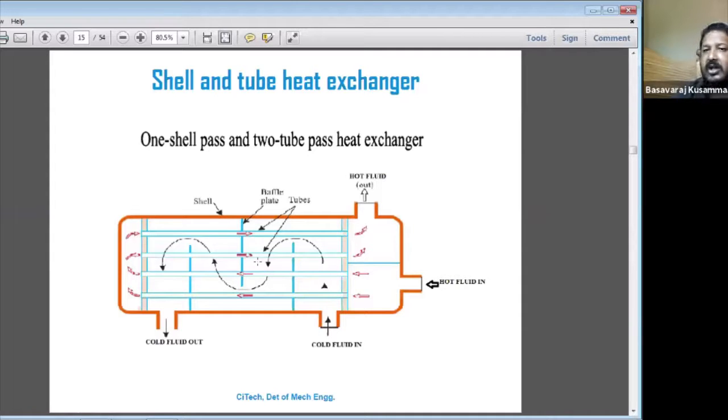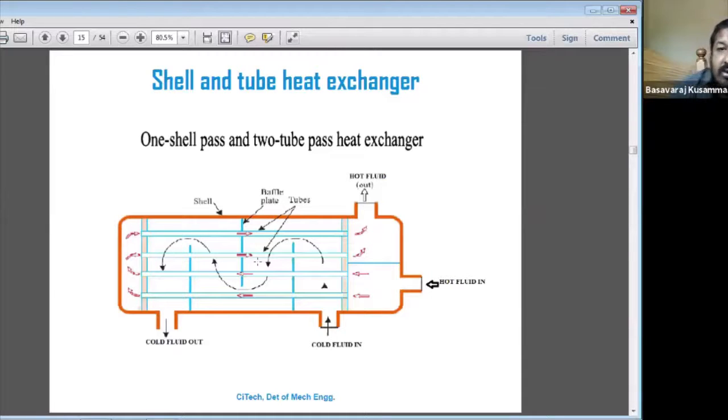So in the Bunsen burner, that one is a boiler. In the Babcock and Wilcox boiler, you can see that the tubes are inclined, and the other part is called the furnace. In that case, the gas will be flowing around the tubes, across the baffle plates and tubes. So we can call that a shell and tube heat exchanger, one shell pass and two tube pass heat exchanger.